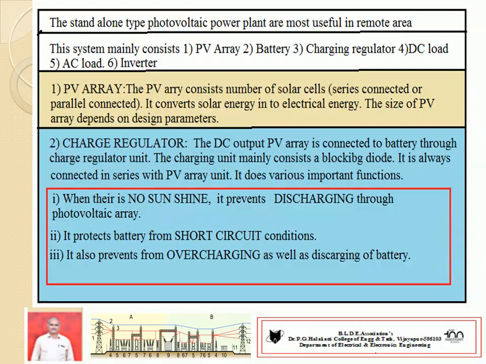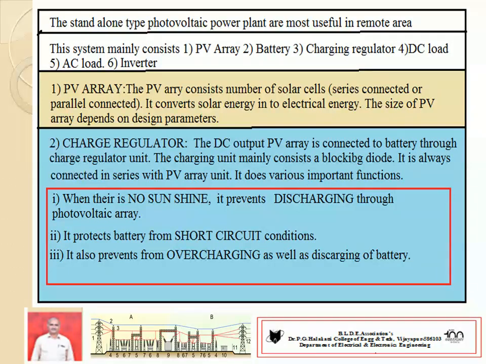Number 1. The generated DC voltage is supplied to the charge regulator. Second block, charge regulator. The DC output of the PV array is connected to the battery through this charging unit. This charging unit mainly consists of a diode. It is always connected in series to the PV array.